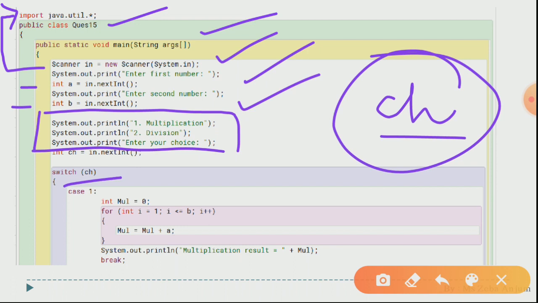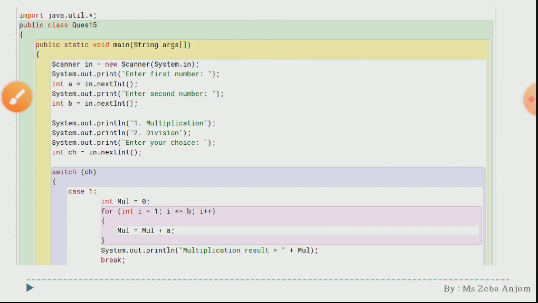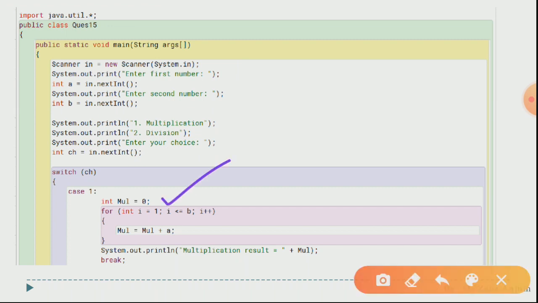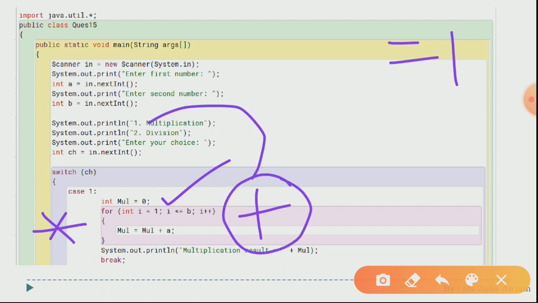Now see switch case. Case 1 for multiplication. Now see how we are going to do the multiplication. Firstly we have taken what? Int mul equals to 0. Now previously I have said that whenever we are going to find out the product, we always take 1 as a default value, yes, as the initial value. But over here see, we are executing multiplication here, but what we are doing is addition over here. Yes, we are using the addition operator to basically approach multiplication. That is why we have used 0 instead of 1.